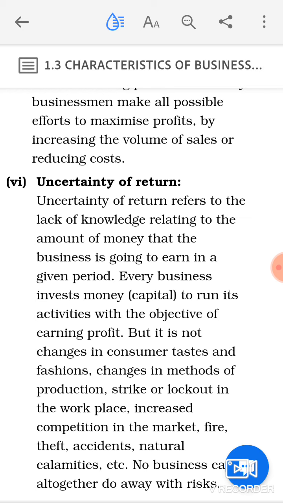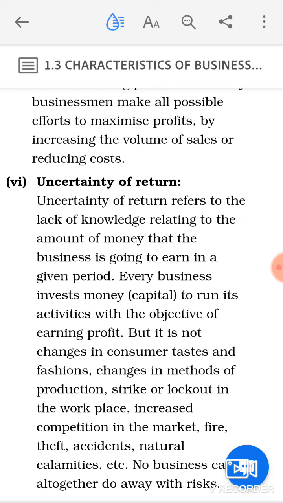So nobody can predict how much return they are going to earn out of their business. There are some business houses which are being locked even today, so they are not earning a single penny out of their business. So this is called uncertainty of return.